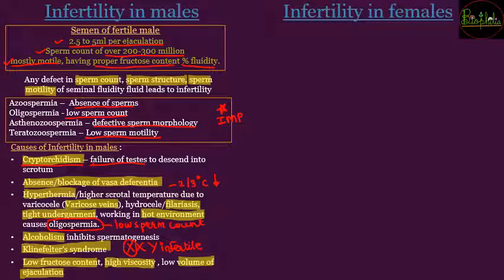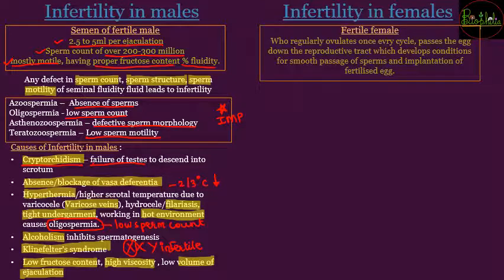Females के case में अगर infertility होती है, then we have to understand the fertile case as well. A fertile female would be a female who has regularity in ovulation. Every time the cycle occurs, the female is able to pass her egg down the reproductive tract, यानी ovaries से fallopian tubes, then the uterus, cervix and the vagina, everywhere there is smooth passage.